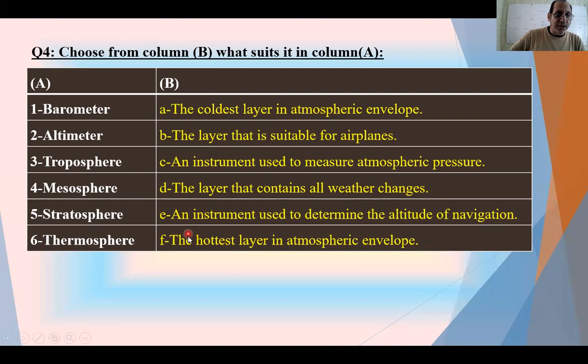Mesosphere, is it the hottest layer? No, it doesn't fit. The coldest layer fits here because in this layer the temperature begins from 0 and ends with -90. Stratosphere: we would take weather change with it? No, it doesn't fit. The layer suitable for airplanes is the lower part of the stratosphere because there is no weather disturbance and the air movement is horizontal. Thermosphere, the hottest layer in the atmospheric envelope, is clear, 6 with F. Okay, and here is the answer.